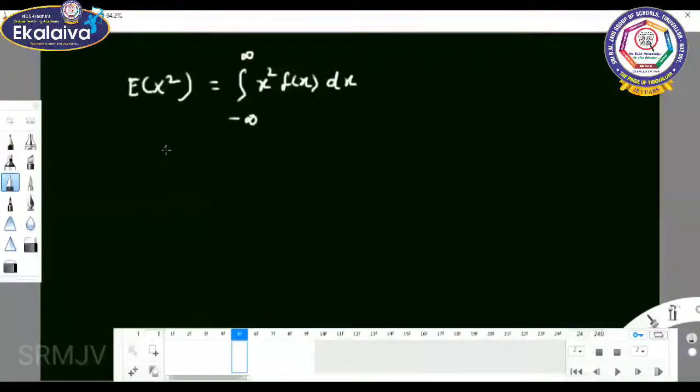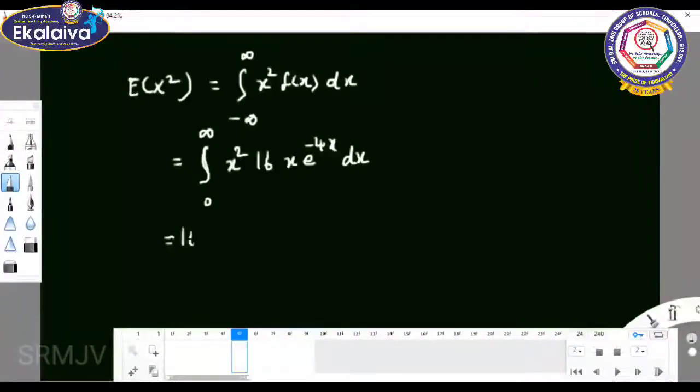So integral 0 to infinity, because the limit starts from 0, x square into 16 x e power minus 4x into dx.